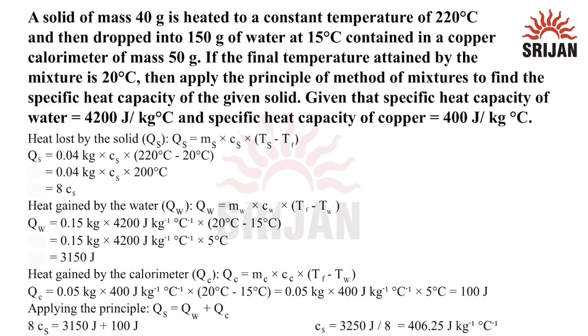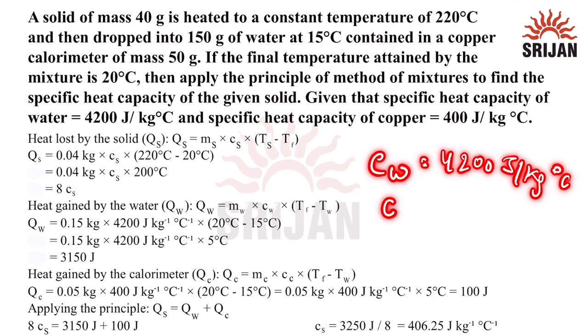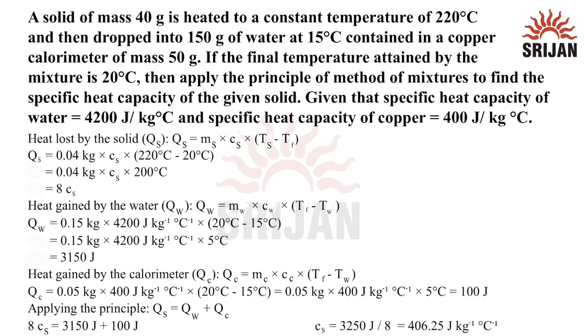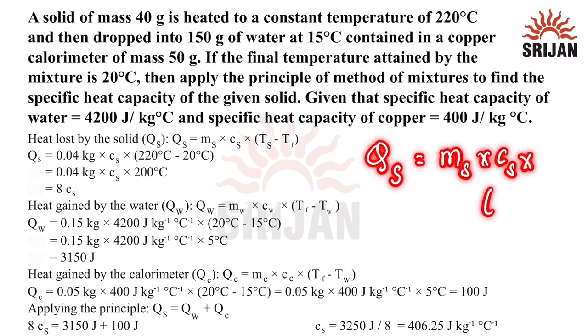Given that the specific heat capacity of water is 4200 joule per kilogram per degree Celsius and the specific heat capacity of copper is 400 joule per kilogram per degree Celsius. Now firstly, the heat lost by the solid, which is represented by Qs, would be mass of solid into specific heat of solid into change in temperature, which is temperature of solid minus final temperature.